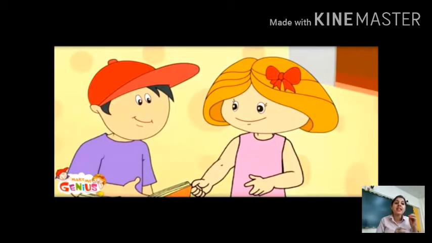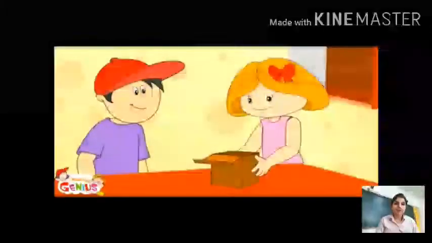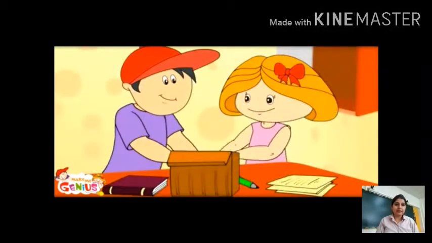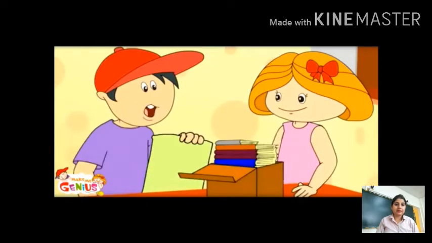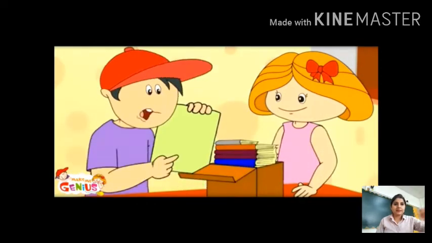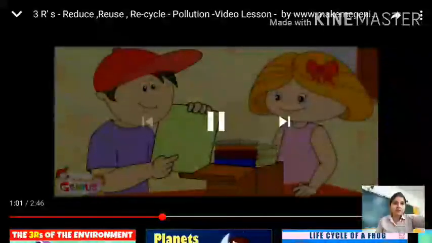So what is reuse in environment? It means try to reuse things. Like these empty cartons can be reused. Yes, we can use the backside of these pamphlets for rough work.